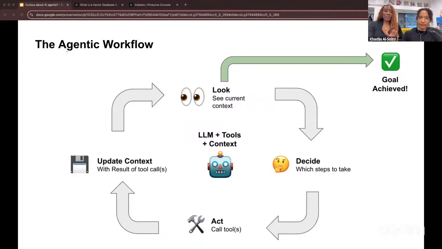So this loop, look, decide, act using tools, update context, is the workflow of an agentic system. It's also quite similar to how we work. We also work in increments, use tools, and make internal judgments ourselves to see if we consider a particular task done. Now let's look at two major components taking an LLM to an agent.